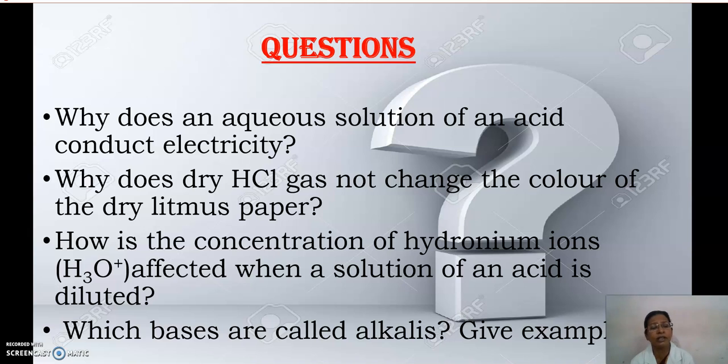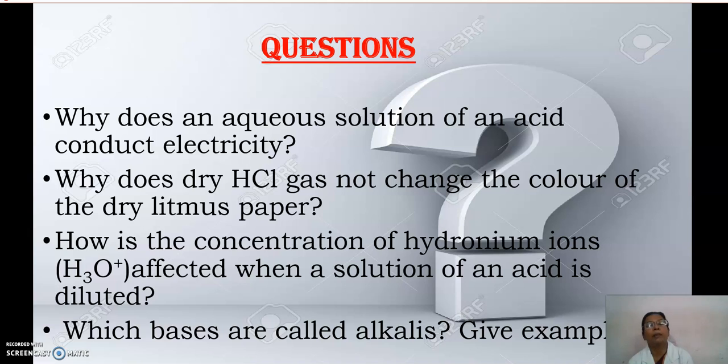Then the next question, why does dry HCl gas not change the color of dry litmus paper? What is the reason? We know that acid will change blue litmus paper to red. But dry HCl gas is not changing it. What is the reason?